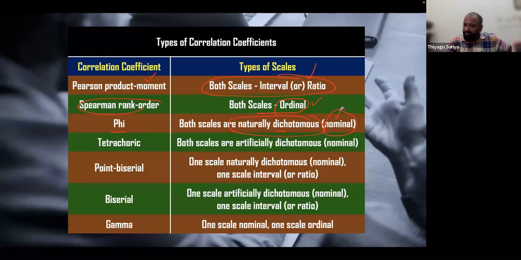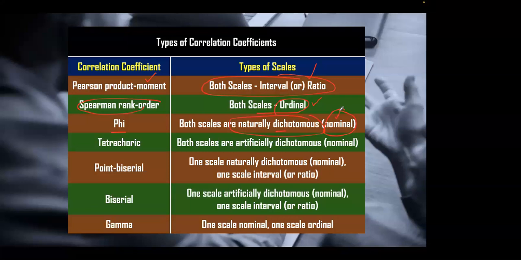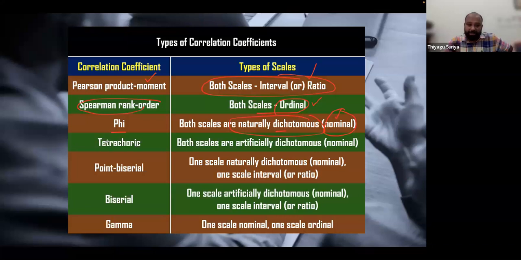Is it parametric or non-parametric, the phi coefficient of correlation? Of course, non-parametric. Why? Because it is nominal data, therefore we cannot go with a parametric. Now, the tetrachoric correlation is also the same, where both variables are dichotomous, in a nominal format. Then is it parametric or non-parametric? Once again, it is non-parametric.